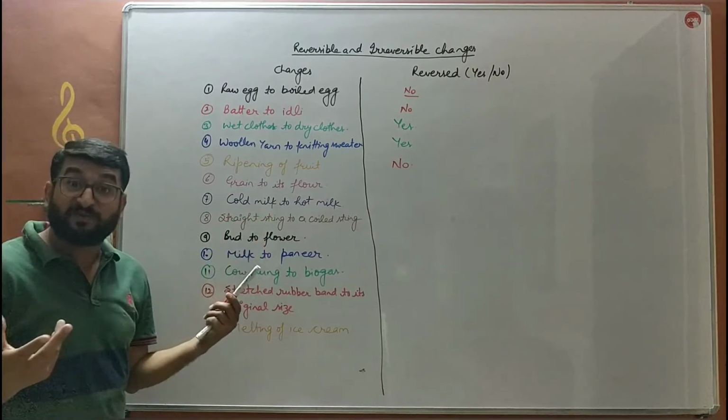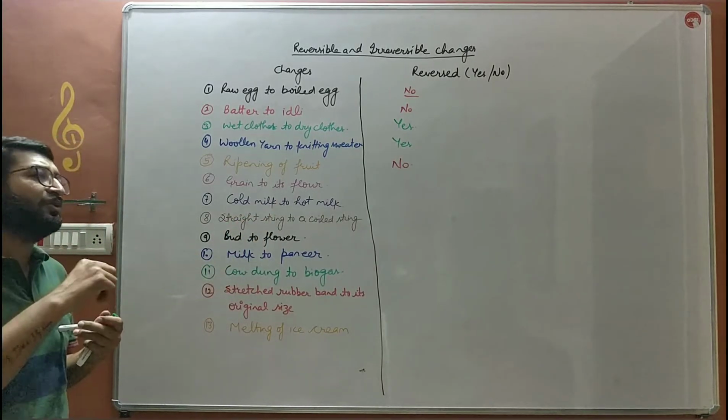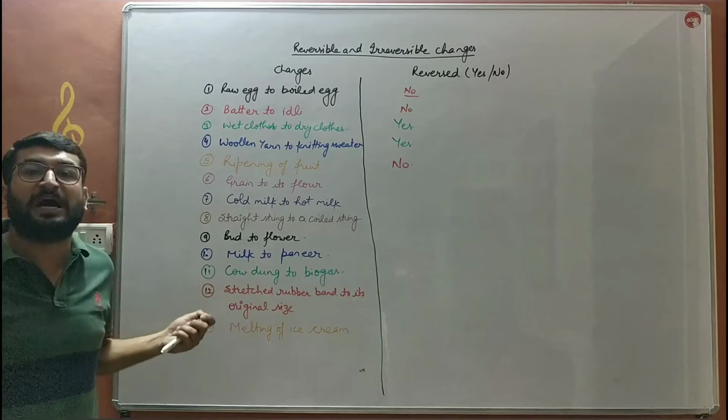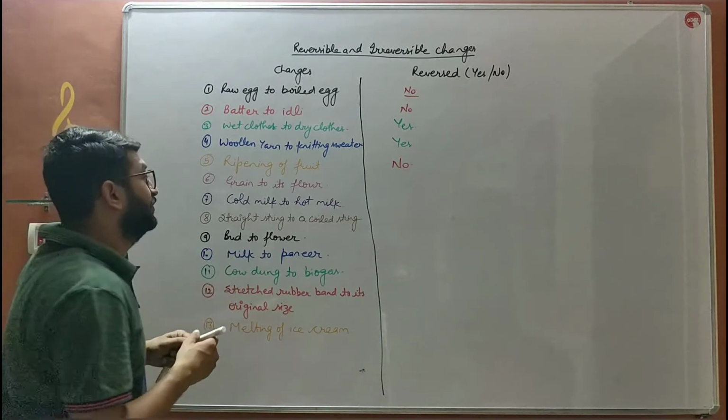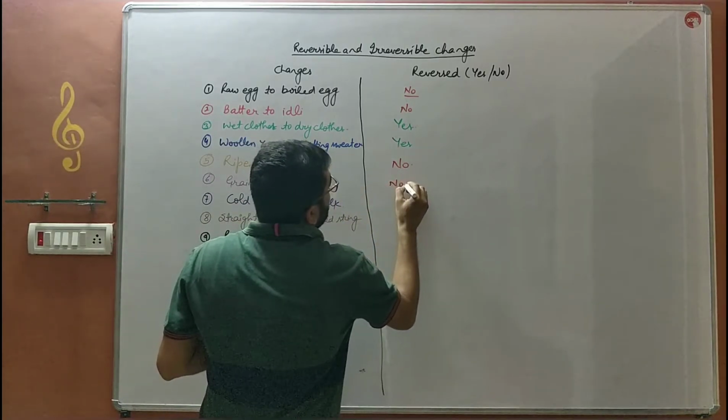Grain to its flour, I explained to you. Wheat grains are crushed to make flour. आटा बनाया जाता है बच्चे. We cannot get back those grains from the flour. So this change is also an irreversible change.